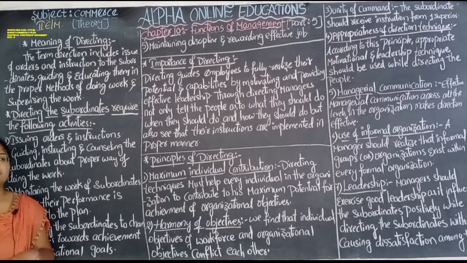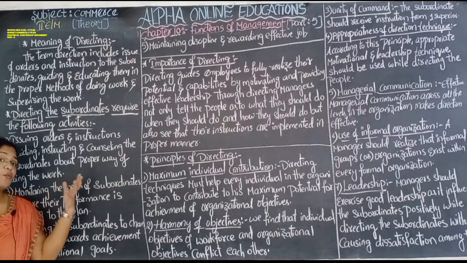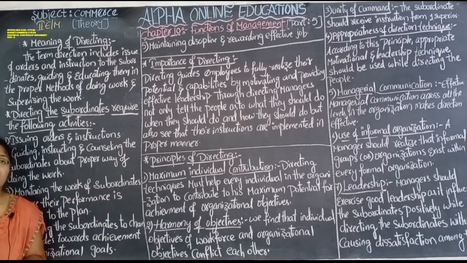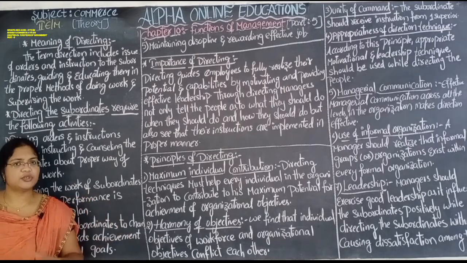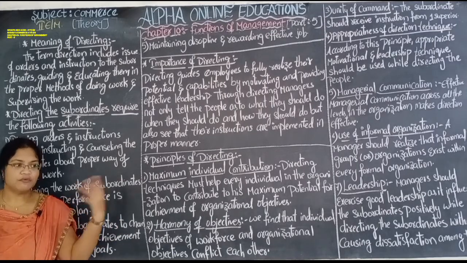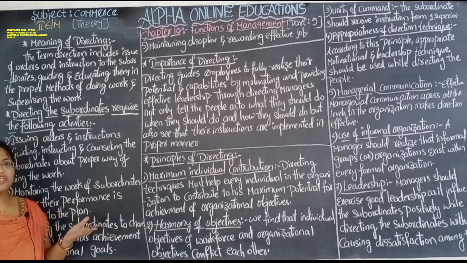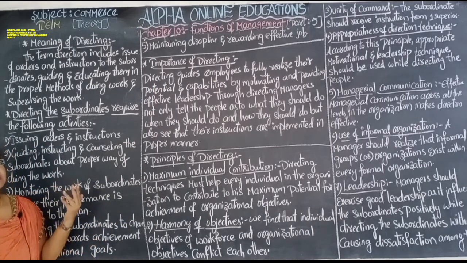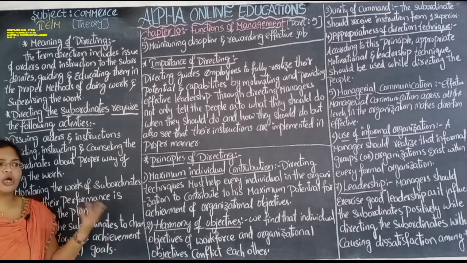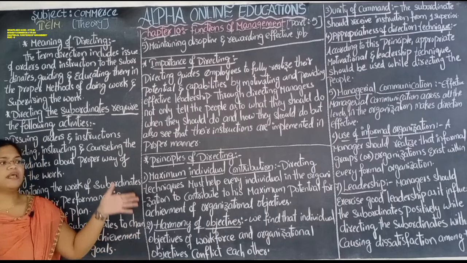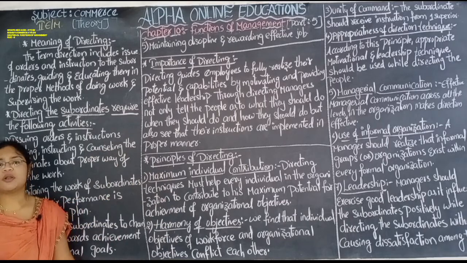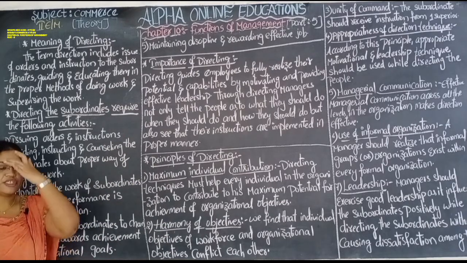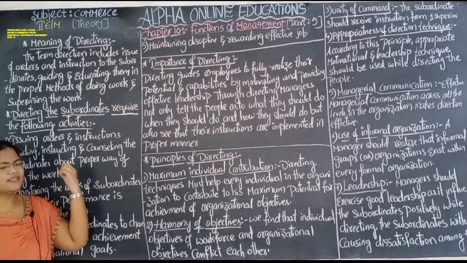Directing means giving instructions to the subordinates, seeing whether they are doing the job well or not, whether they are following the goals of the organization or not. So this is known as directing. In simple words: giving directions to the subordinates by the management or superior, and seeing whether they are doing correctly or not. If they are out of track, then bringing them back on track so that they can achieve the ultimate organizational objective. So this is the introduction, just in simple words, what directing is.